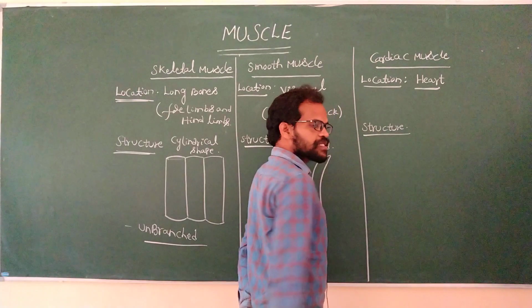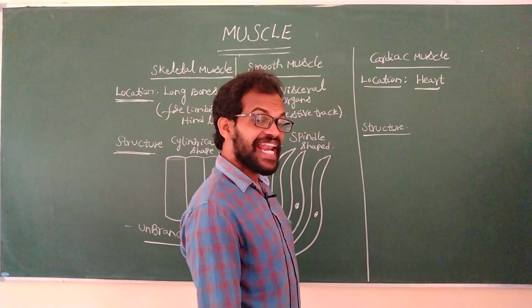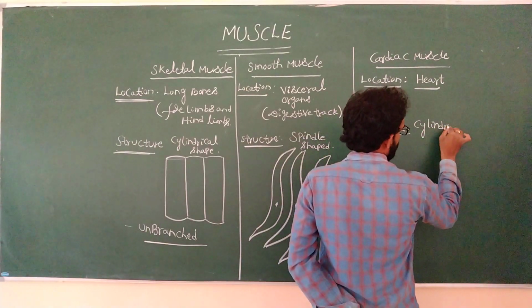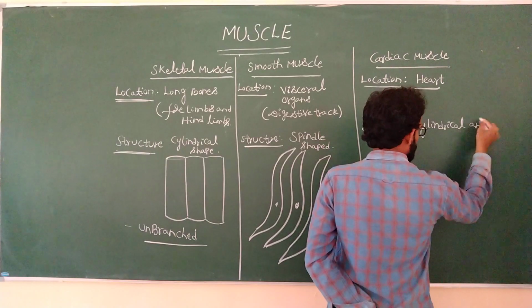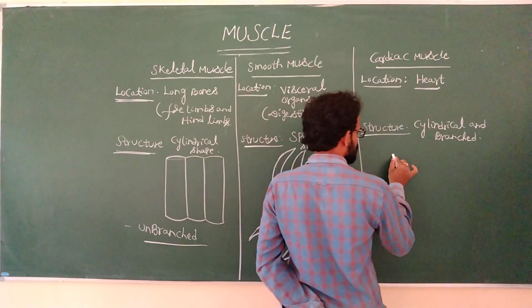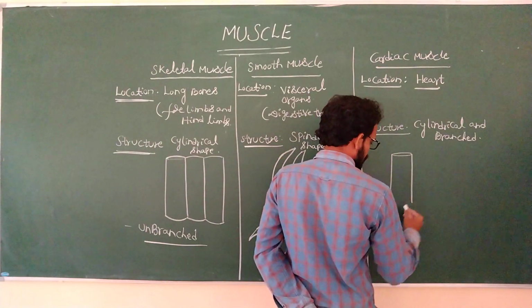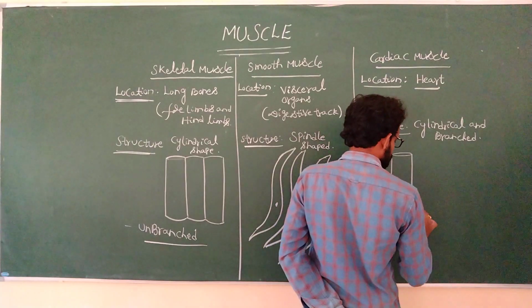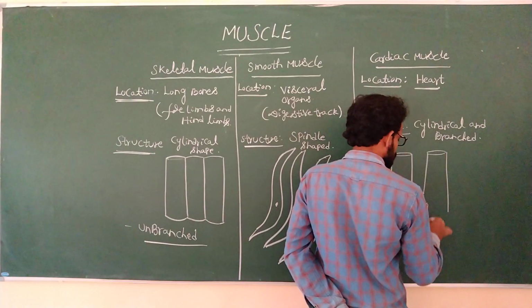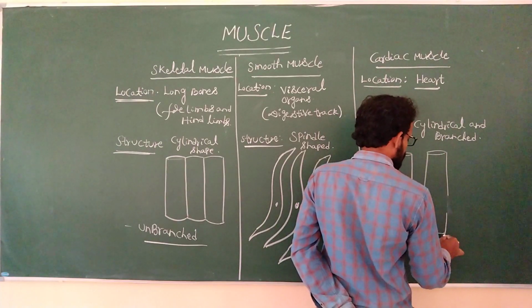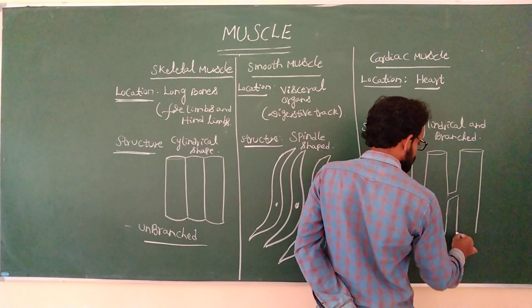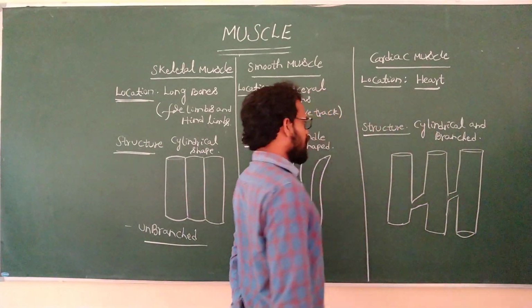Coming to the cardiac muscle, the shape of the cardiac muscle is cylindrical and branched.